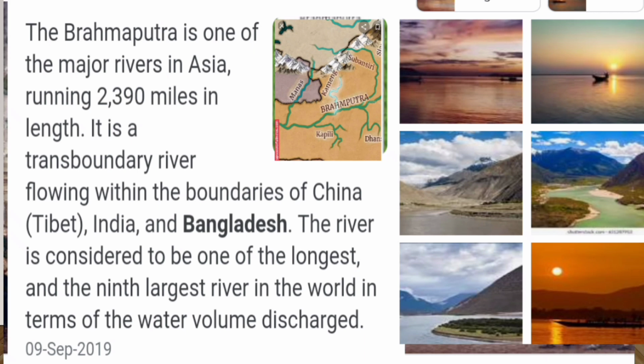Students, what is the length of the Brahmaputra river? It is 2,390 miles.